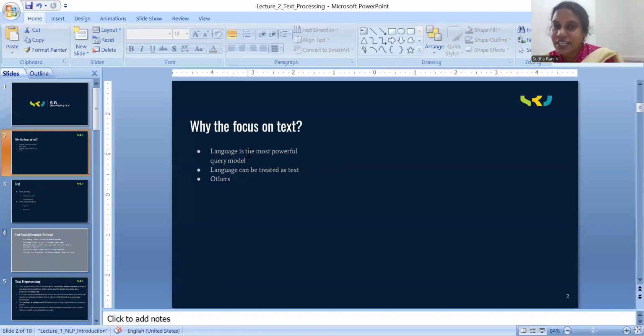Whatever text we give, it is everything in the language, where in text preprocessing we convert human-understandable language to machine-understandable language. Every language is the most powerful query model, so that's why we have to focus on text.